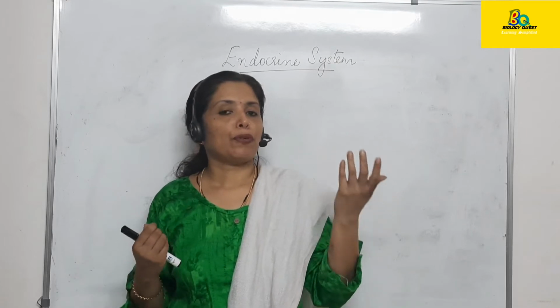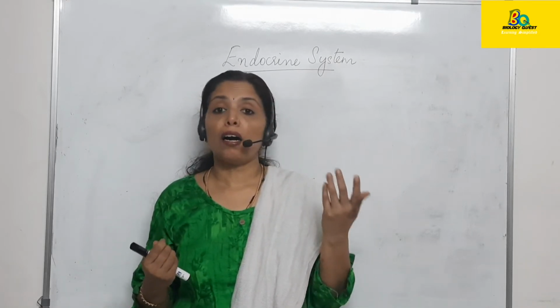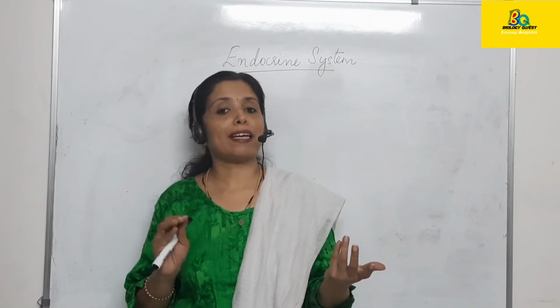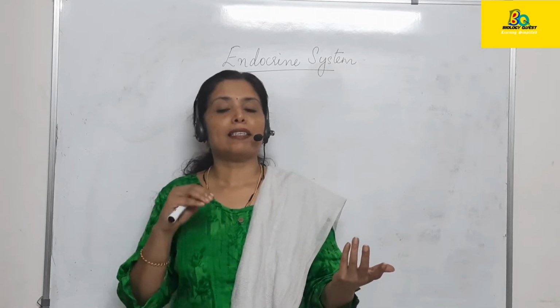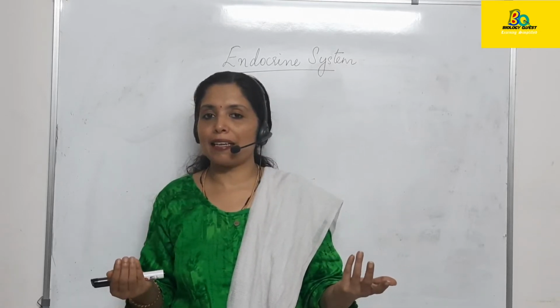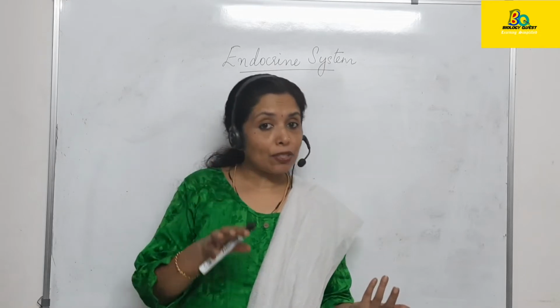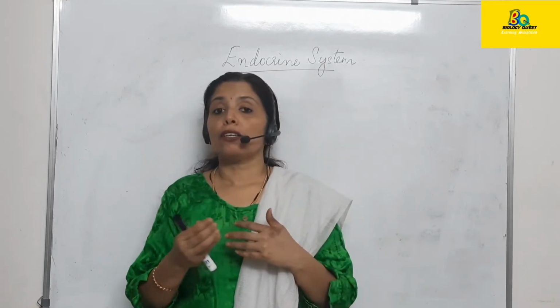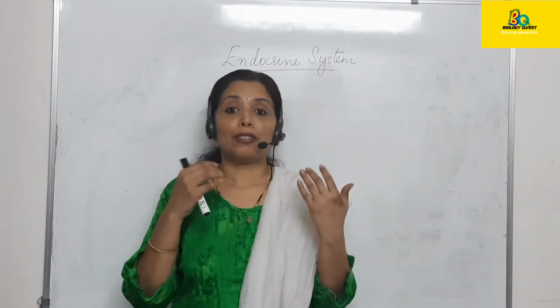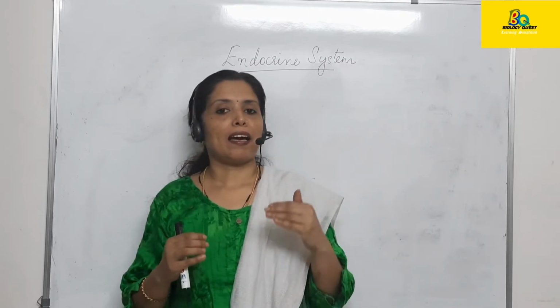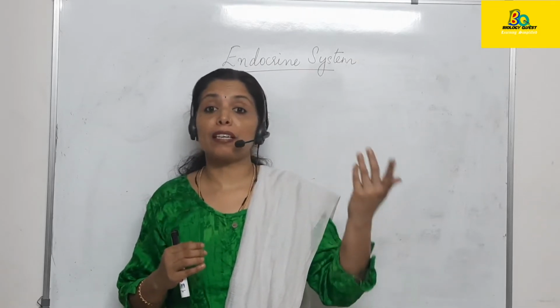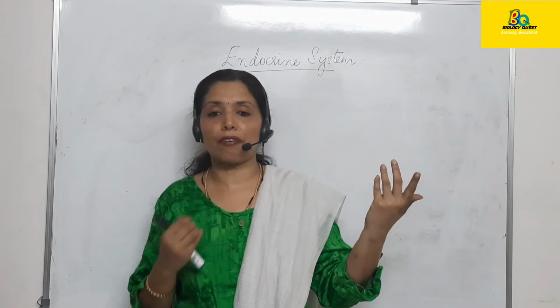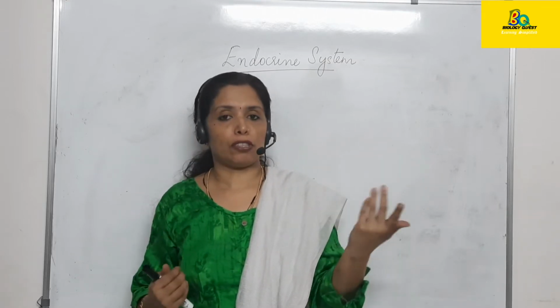So I hope you have now understood what hormones are. Hormones are chemical substances secreted by the endocrine glands and poured directly into the bloodstream, carried throughout the body through the blood, and their action is on specific target organs away from the place of their origin.